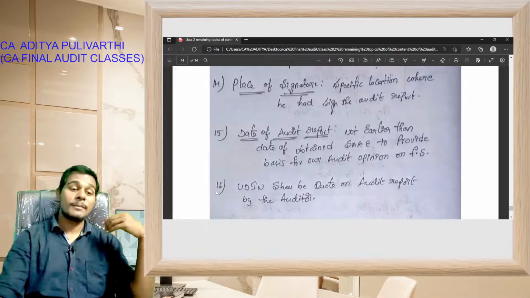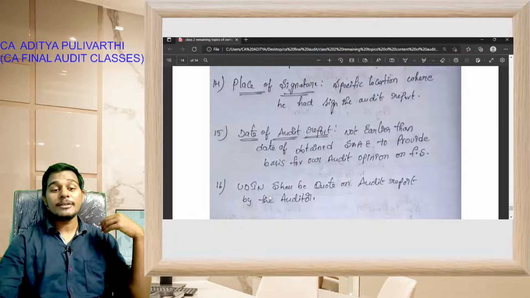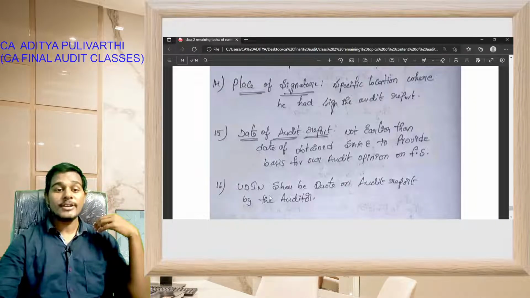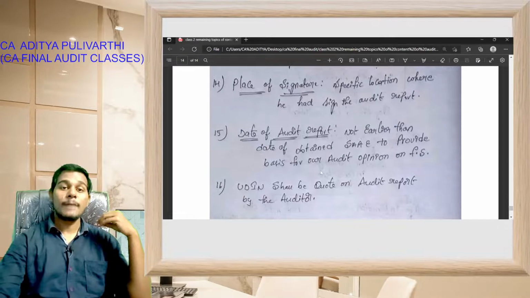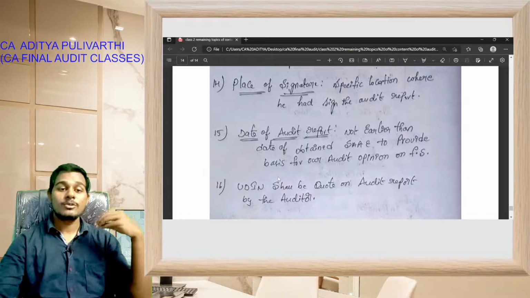See students, point number 16. UDIN, Unique Document Identification Number, shall be quoted on the audit report by the auditor. It is a new updated requirement. It was implemented in 2019.